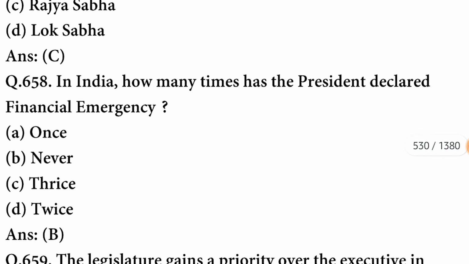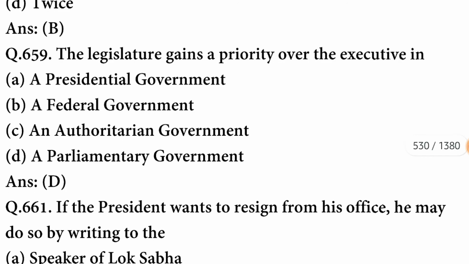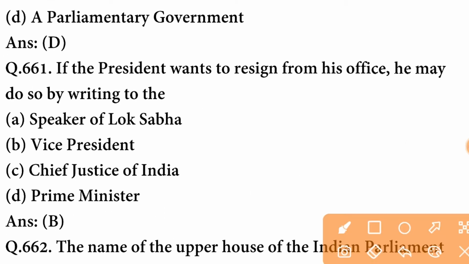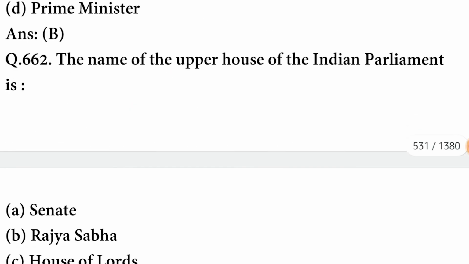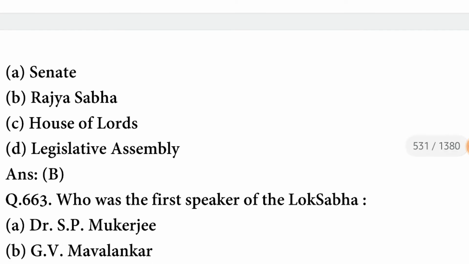C option is correct. In India, how many times has the President declared financial emergency? Financial emergency has never been declared. B option is correct. The legislature gains a priority over the executive in a parliamentary government. If the President wants to resign from his office, he may do so by writing to the Vice President. B option is correct. The name of the upper house of the Indian Parliament is Rajya Sabha.